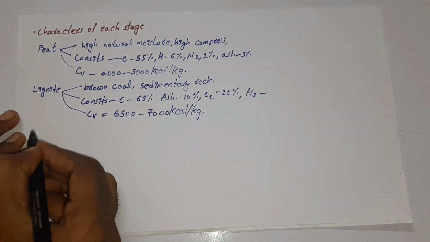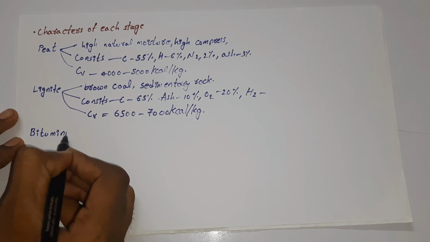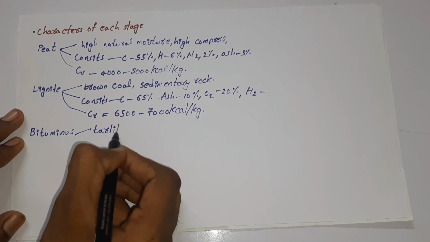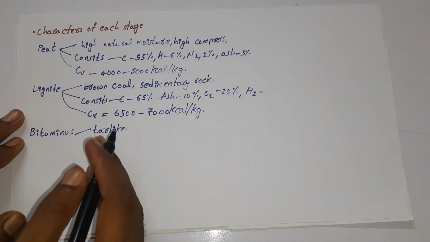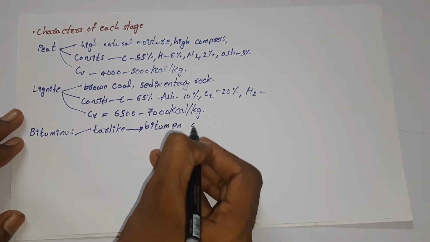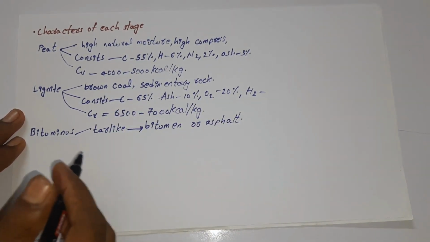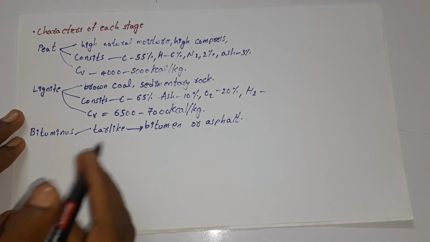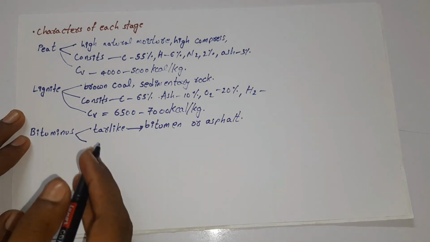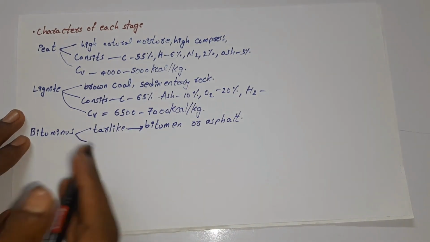The next stage of the formation of coal is bituminous coal. Bituminous coal basically contains a tar-like substance, which is called bitumen, or we can also call it asphalt. This is the substance found in bituminous coal. If we observe the uses, it is used to produce coal gas and in road construction, because it has a tar-like structure.